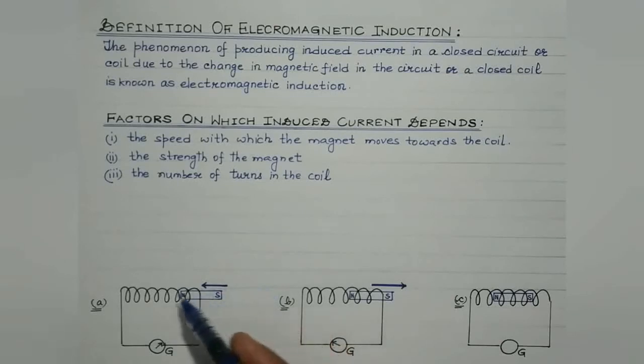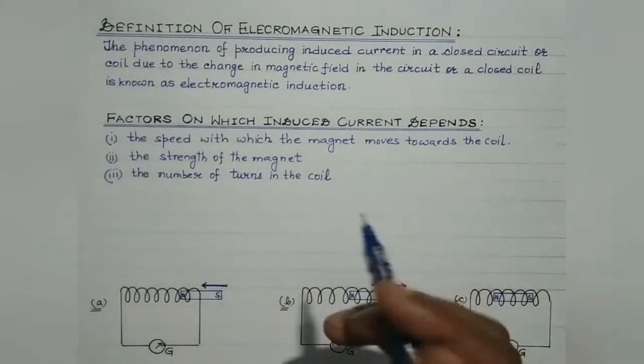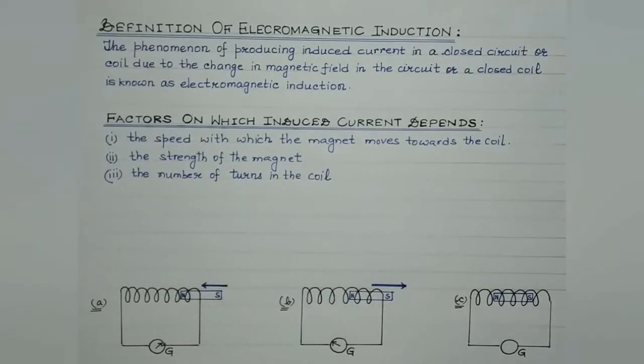Here, on bringing the magnet closer to the coil, the magnetic field linked with the coil increases. Here, on withdrawing the bar magnet from the coil, the magnetic field linked with the coil decreases. So in both the cases, the magnetic field linked with the coil changes. But in the first case, the magnetic field increases. In the second case, the magnetic field decreases. Therefore, the induced current so produced in the coil in both the cases must be in the opposite direction. And this is validated by the deflection in the pointer of the galvanometer, which shows deflection in one case towards right and in the other case towards left. Right? Now let's discuss the third case, students.